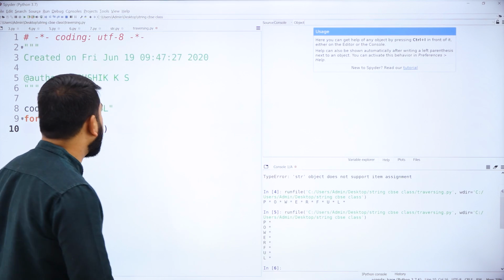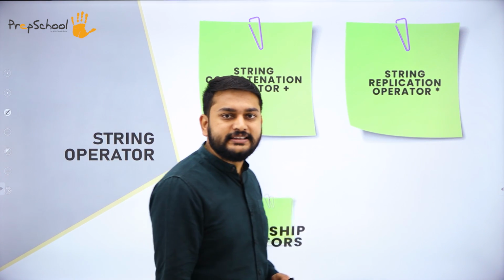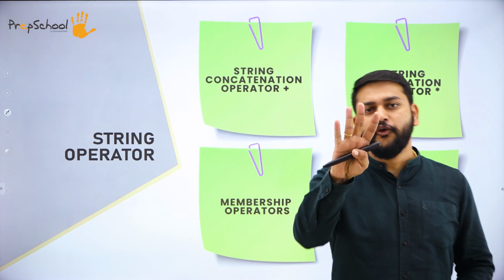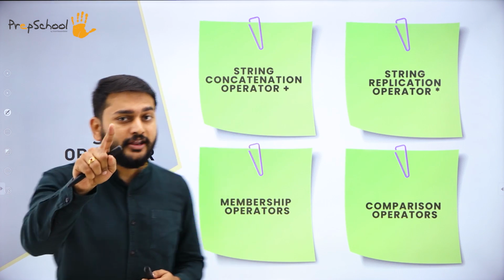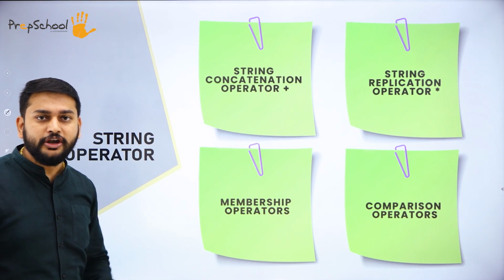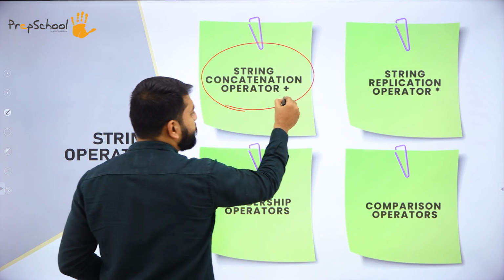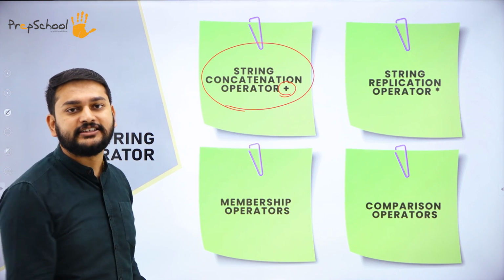Moving on to the next. The next concept is string operators. I have already discussed string operators, my dear students. In total, we have 4 operators. So what is the first operator that I am going to discuss? My dear students, the first operator is the string concatenation operator, that is plus. So I will be using plus as a concatenation operator.